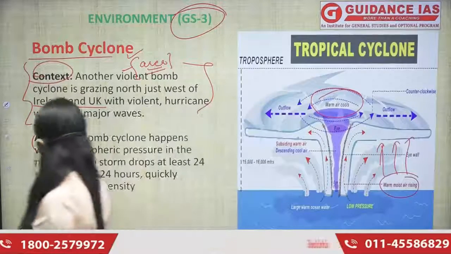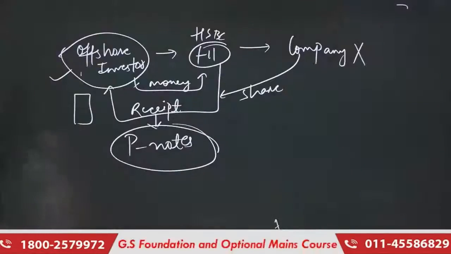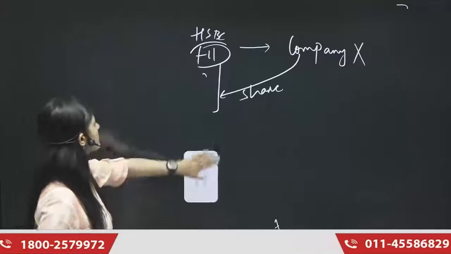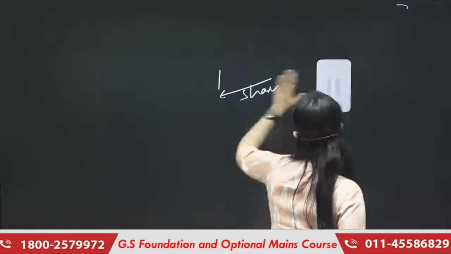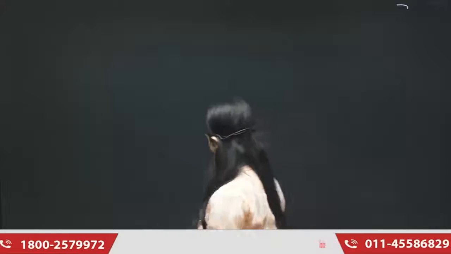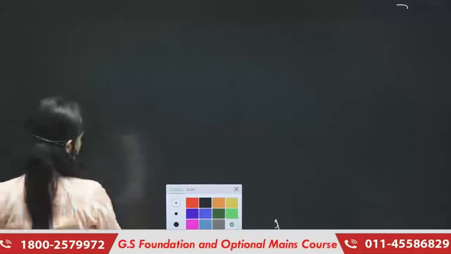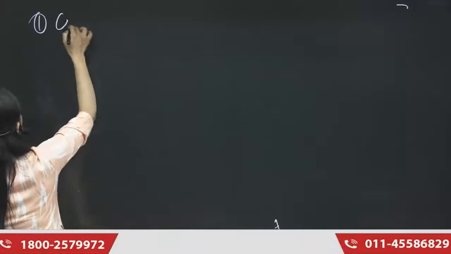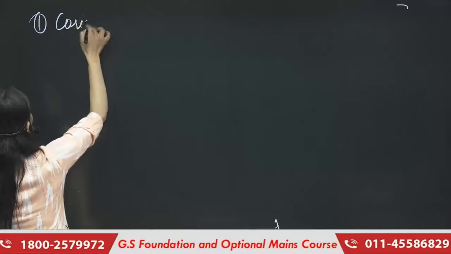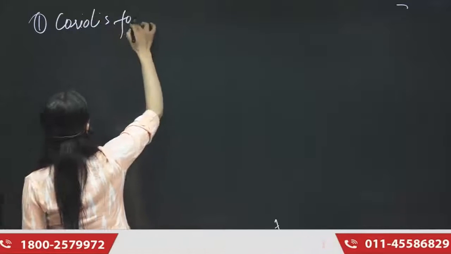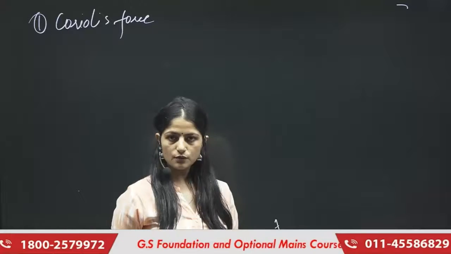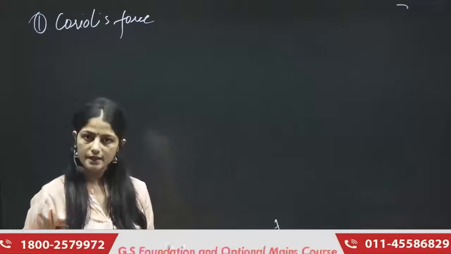But there are certain conditions which are needed for a tropical cyclone's formation. What are those conditions? Let me tell you. The first and foremost condition is Coriolis force. We all must have heard of this force, and read about it in our NCERTs.